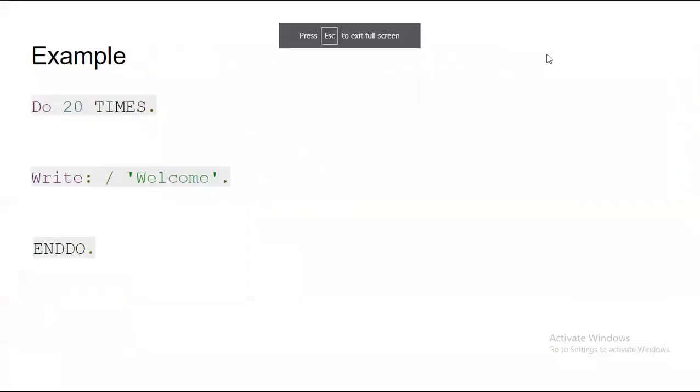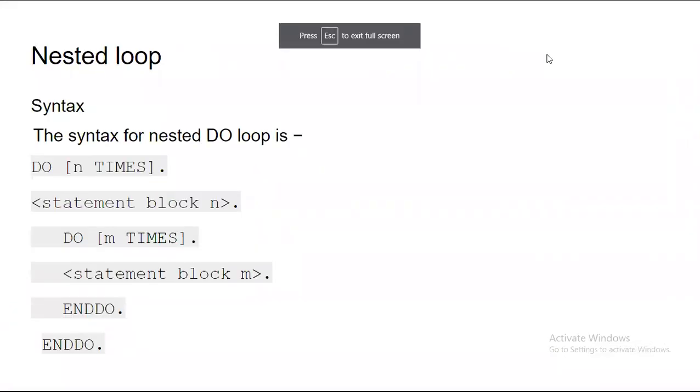As per our discussion, the next one I would like to show you is the nested loop. You can make use of a nested do loop like this: do n times, then the statement block of n, meaning first your do's statements, then inside that I am writing another do m times, and the block under this next do is the statement block of m. Please observe carefully: first the do m times block will be ended with this end do dot, and then your outer block will be completed with end do dot here. So this is a nested loop.